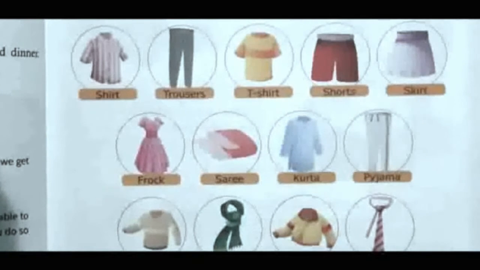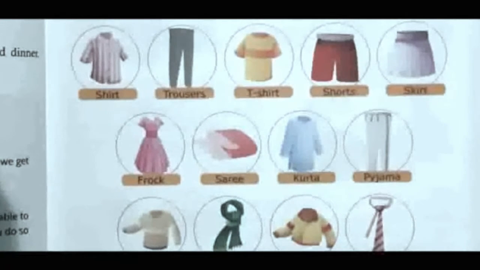So it means we wear clothes to cover our body, and clothes protect us from heat, rain, cold, and wind. They also protect us from insect bites. And suppose you have to go to a party, then what will you do?